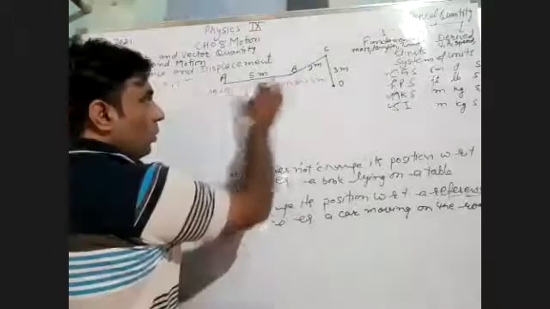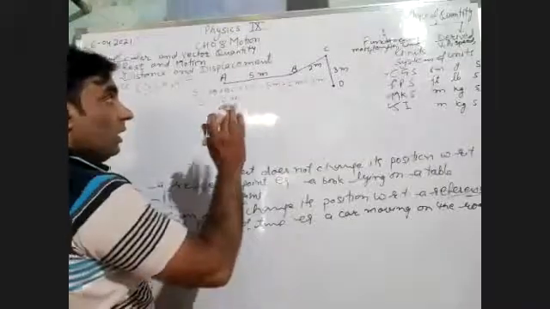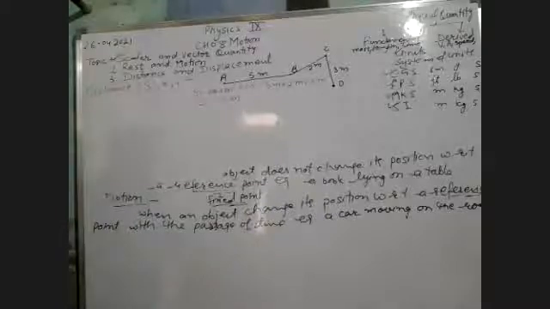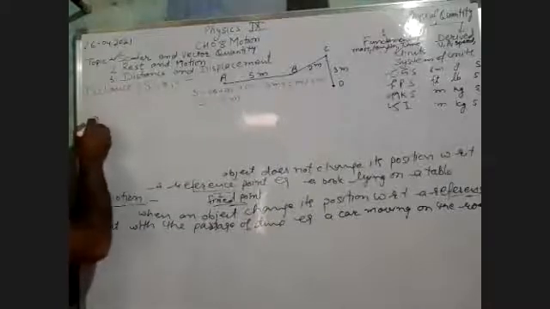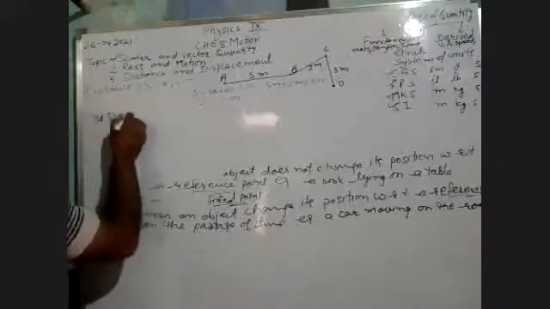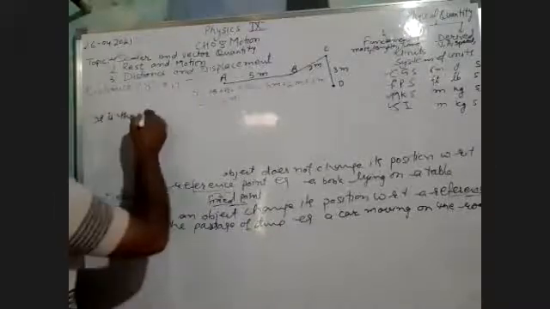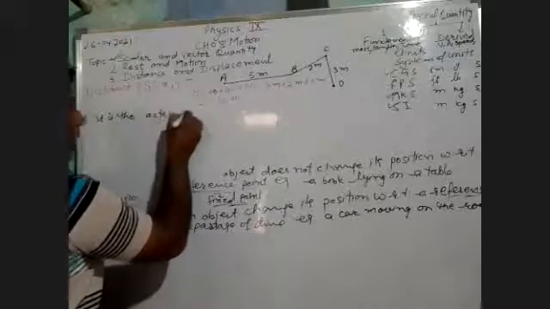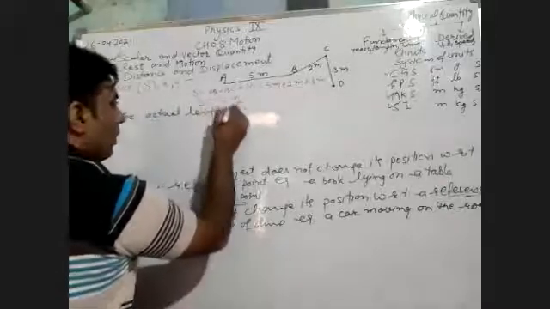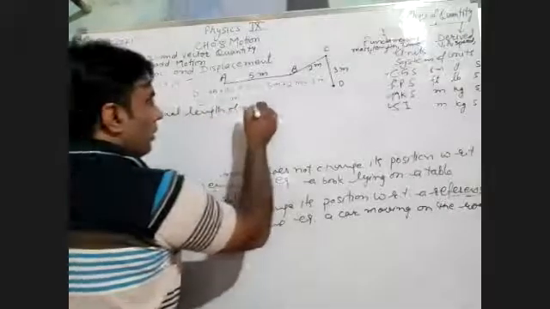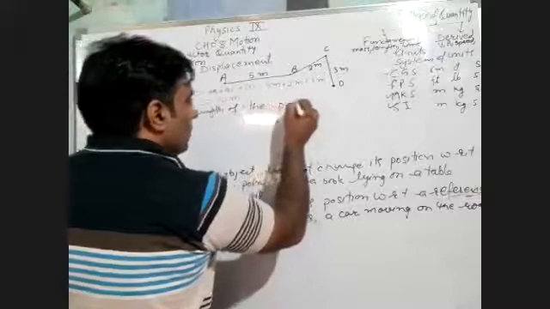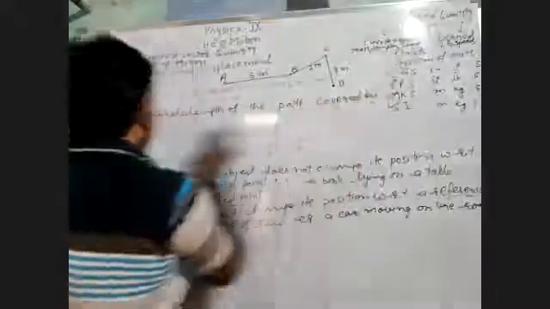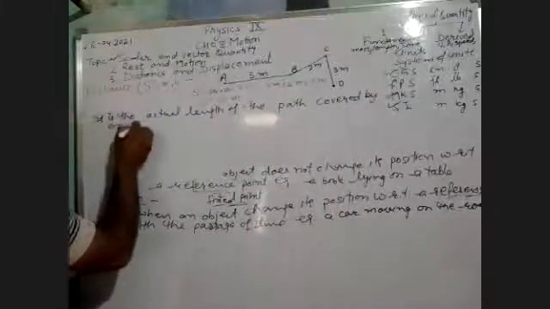So what do we conclude from this? It is nothing but the actual length. So we can write the definition. Distance is the actual length of the path covered by an object.